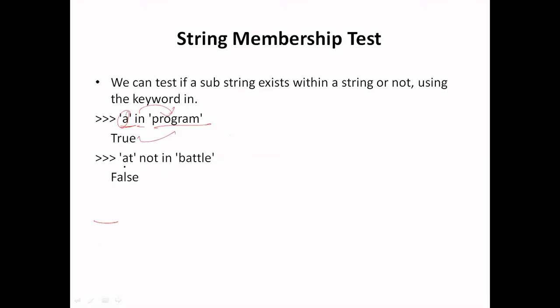In the second case, I have checked whether this substring at occurs in this string or not. This at occurs at this place. Here I am checking not in, so I want to check whether it does not exist. It exists here, so the answer will be false because it exists in this string.